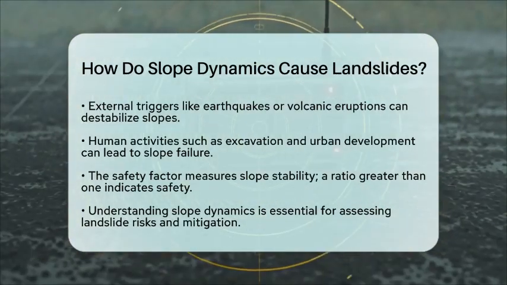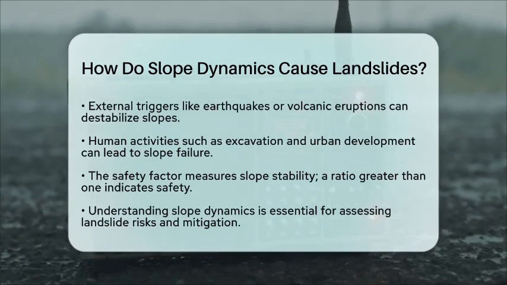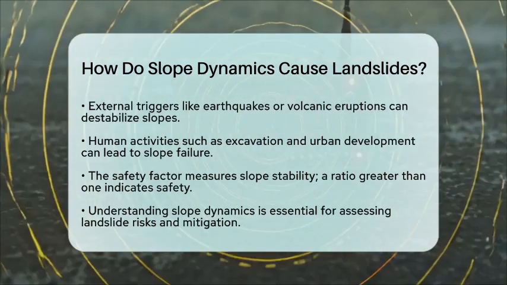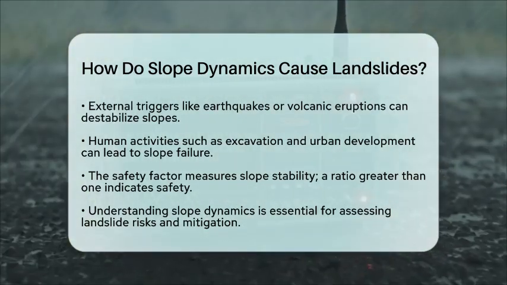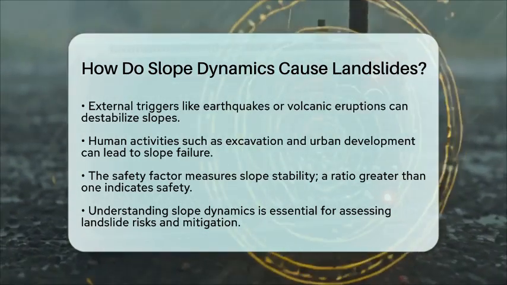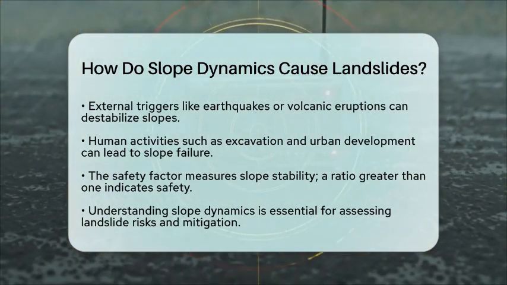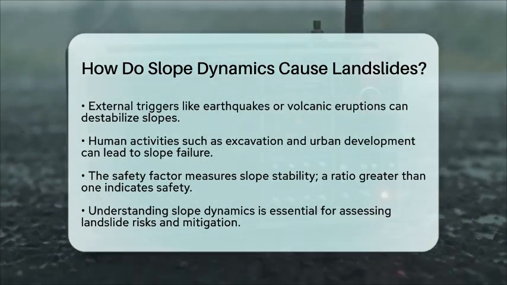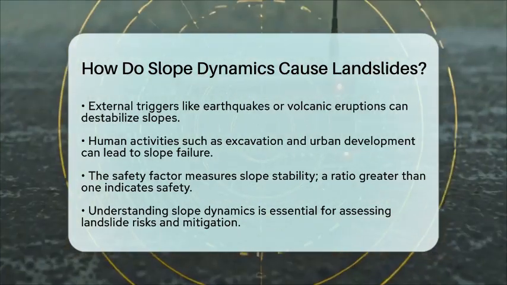All these factors interact to determine the safety factor of a slope, which is the ratio of resisting forces to driving forces. A safety factor greater than 1 indicates stability, while less than 1 suggests a high likelihood of failure.